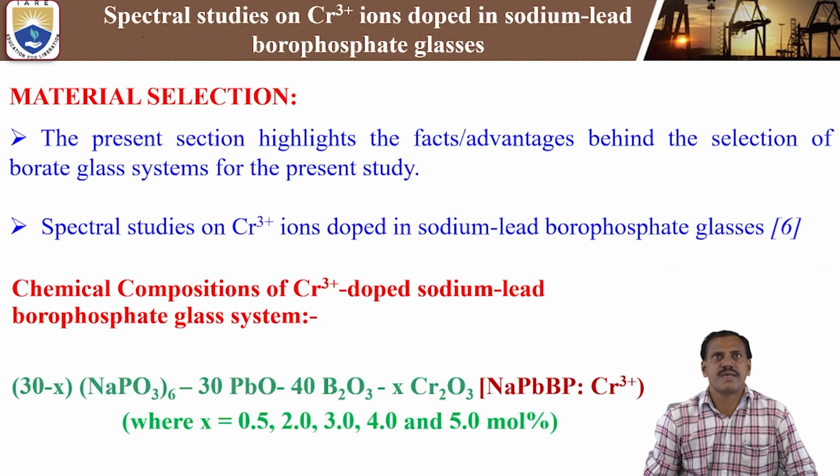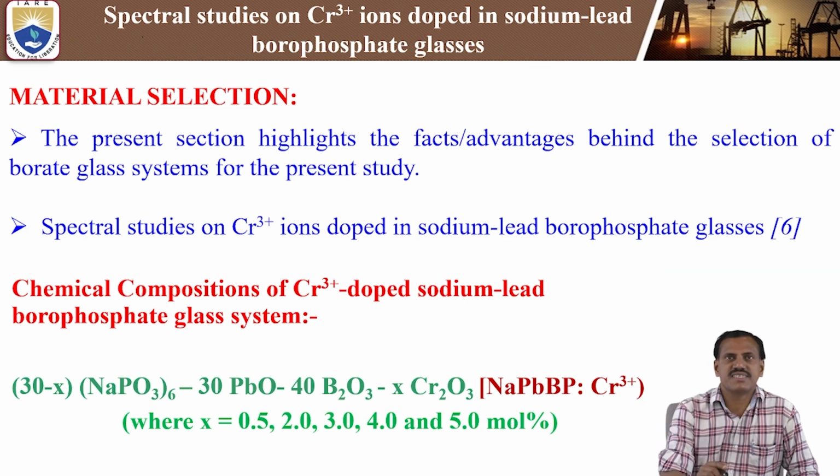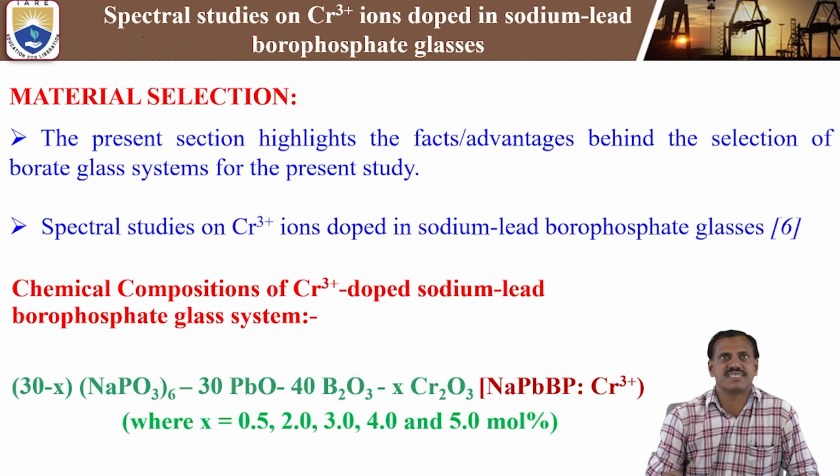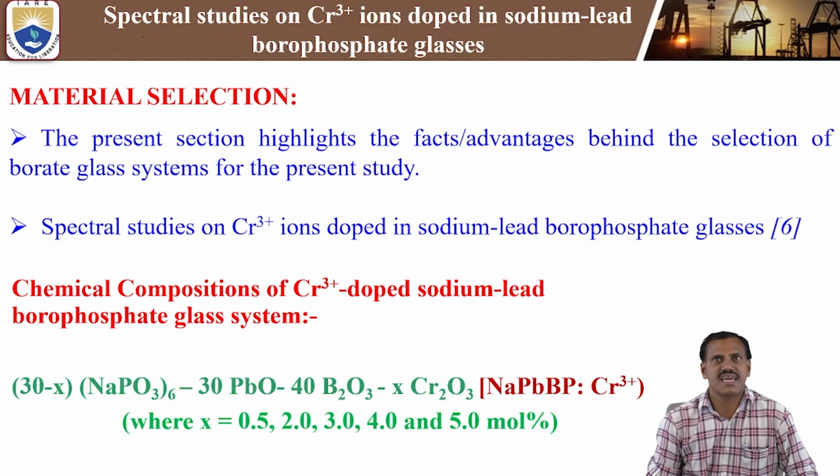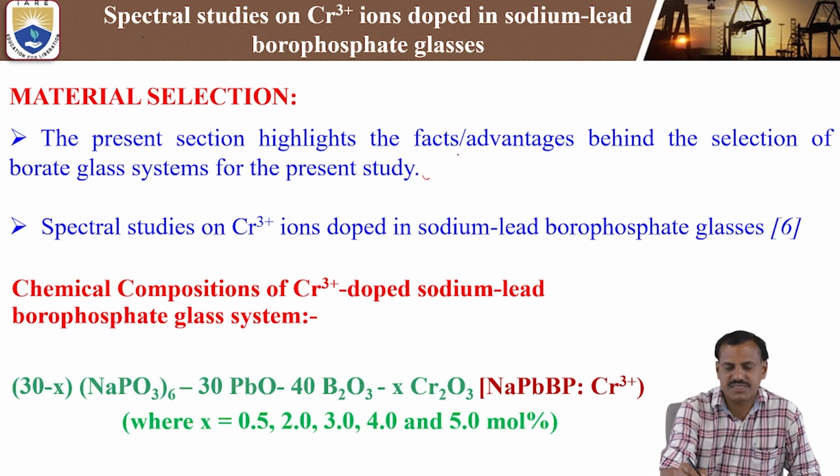Next, coming to the material selection. In the present study, what kind of material did we use to prepare the chromium 3 plus ion doped sodium lead borophosphate glasses? How do we choose the material? The present section highlights the facts and advantages behind the selection of borate glass systems for the present study.